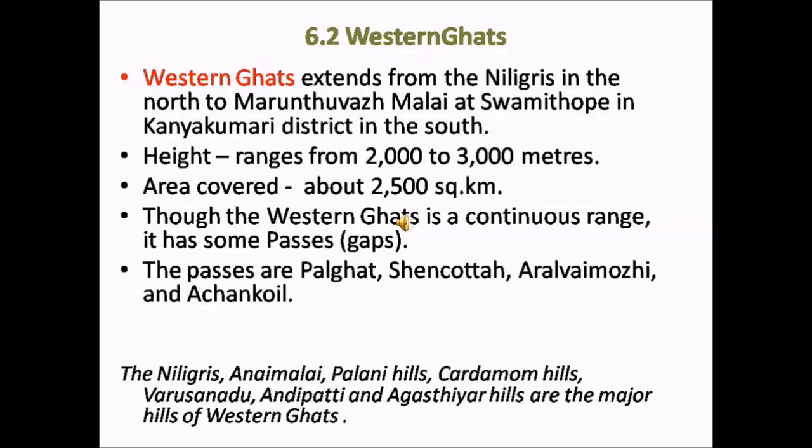The Western Ghats are a continuous range of hills. Though the Western Ghats is a continuous range, it has some passes. The passes are the gaps between the hills. The passes in the Western Ghats of Tamil Nadu are Palghat, Shenkota, Aralvai Mori and Achan Koil.